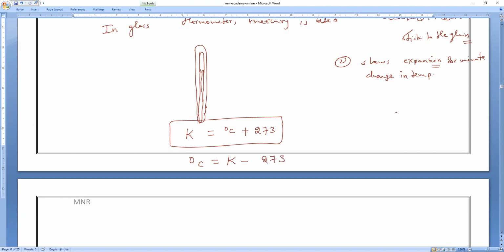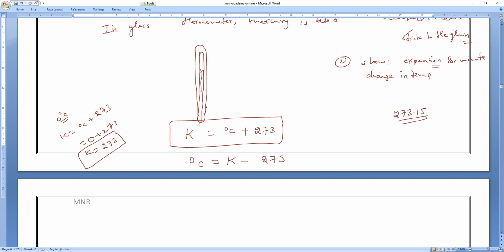Sir, one doubt. 0 degree Celsius is equal to how much? Suppose the given temperature is 0 degree Celsius. Kelvin scale is equal to degree Celsius plus 273. So degree Celsius is 0, so 0 plus 273, how much? 273.